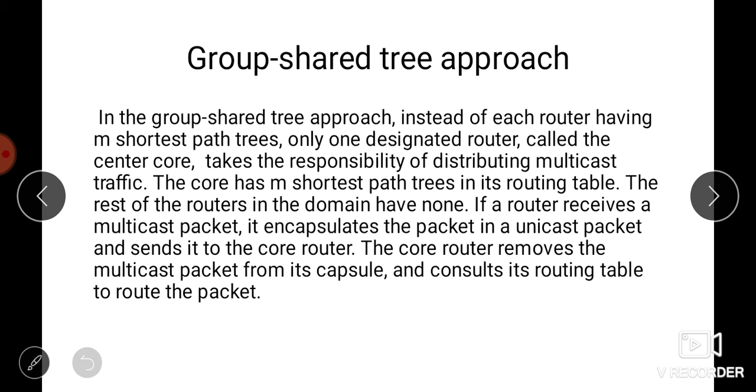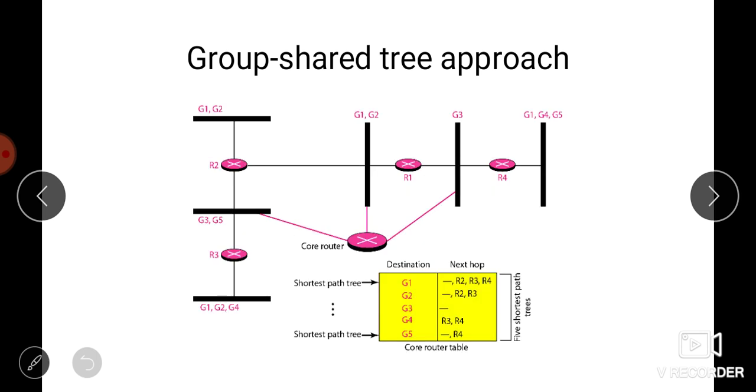If a router receives a multicast packet, then it will encapsulate the packet in a unicast packet, and send it to the core router, not to all the routers. Only to the core router. The core router removes the multicast packet from its capsule, and then it will consult the routing table to route the packet. So this is the scenario for group shared tree approach.